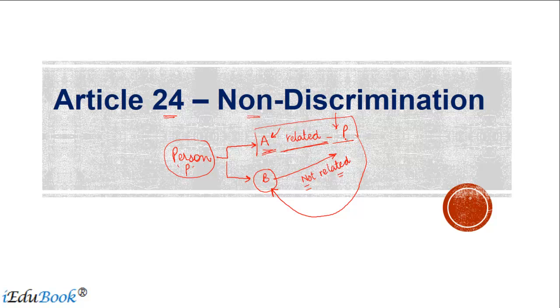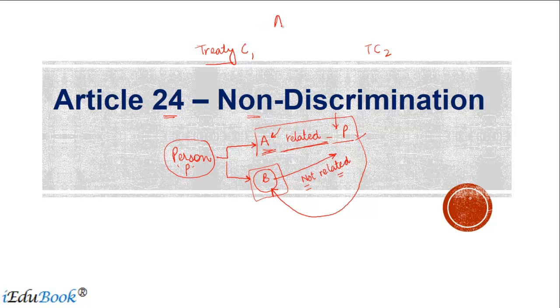That discrimination may be an outcome of the relationship, or he may have some hostility with B. While we are not dealing with hostile cases over here, in tax cases it means this: let's say there is treaty country 1 and treaty country 2.